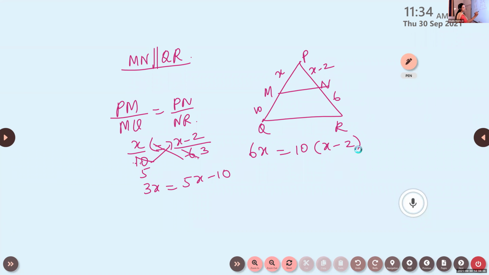Yes or no? You can divide it by 2. If both sides are even numbers, we can divide to make the calculation simpler and easier. So the x value is 5.